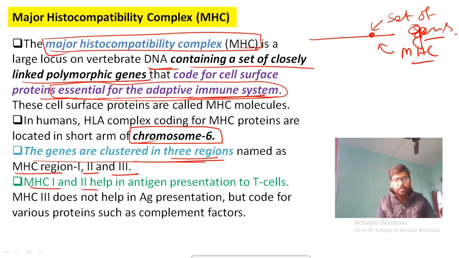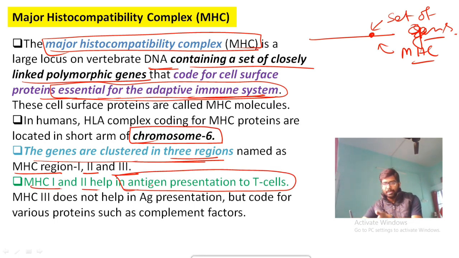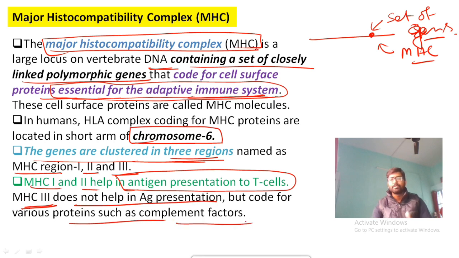MHC 1 and 2 help in antigen presentation to the T cell. That means जो एंटीजन आ रहा है पहले उनका मुलाकात किसी से होगा, T सेल से होगा, हेल्पर T सेल से होगा. जो ये मुलाकात हो रहा है ना एंटीजन का T सेल से, MHC 1 and MHC 2 they are going to help in the presentation of antigen to the T cell. And MHC 3 does not help in antigen presentation. Okay, but codes for various proteins such as complement factors.